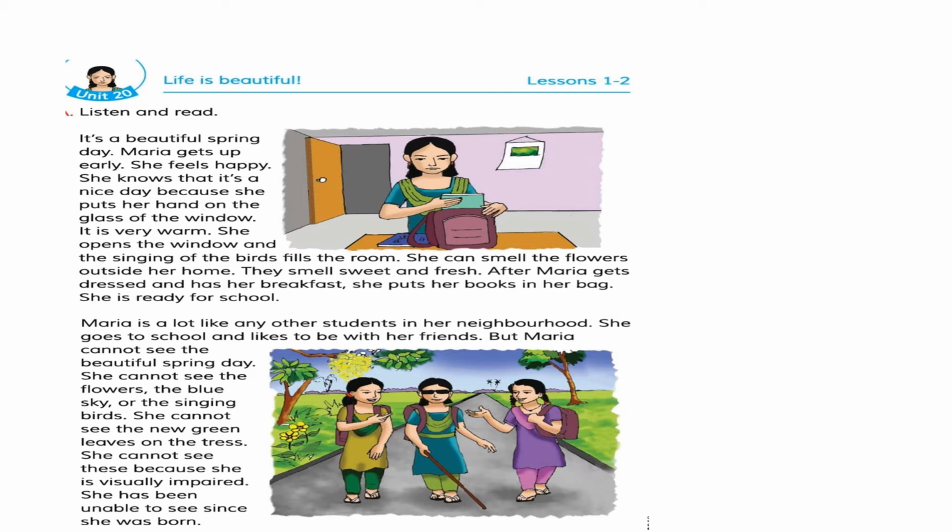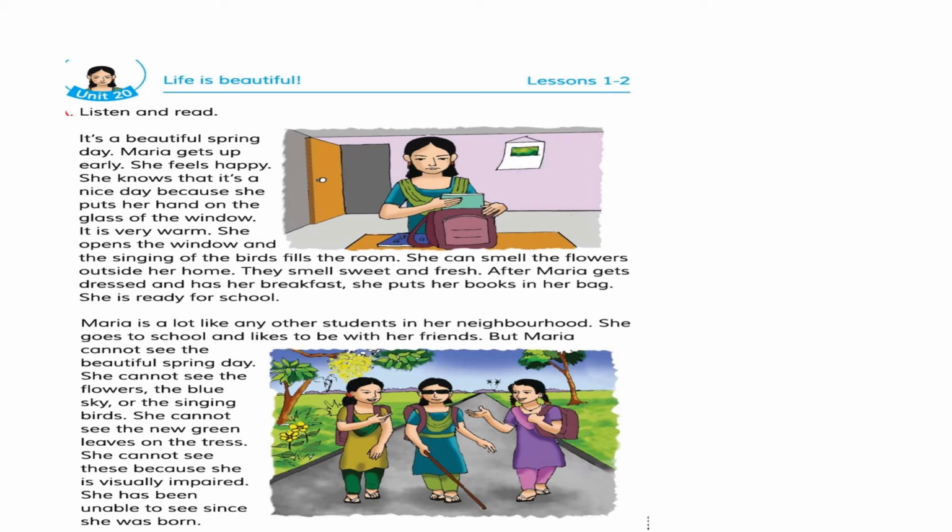But Maria can't see the beautiful spring day. She can't see the flowers, the blue sky, or the singing birds. She cannot enjoy them. Why? She can't see the new green leaves on the trees. She can't see this because she is visually impaired. Actually, Maria is a blind girl, so she can't see anything. But students, you remember one point, she can feel because she can hear, she can smell. Okay, she can feel everything.